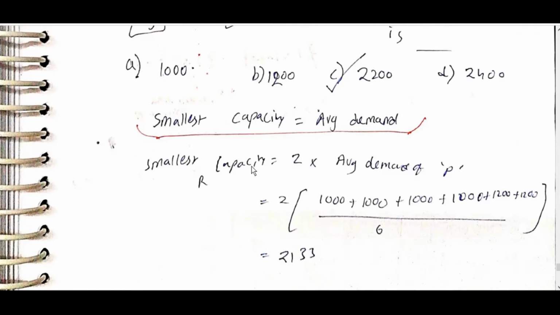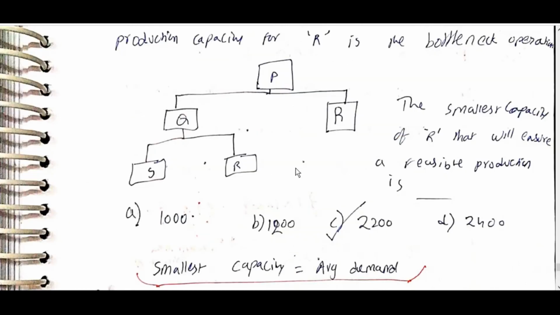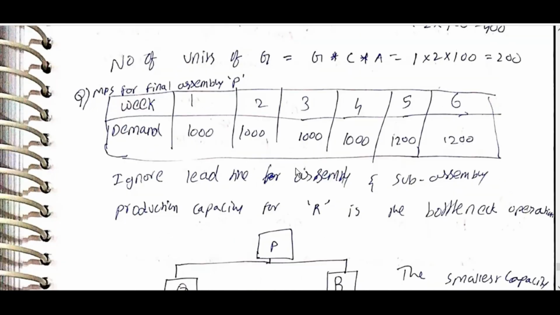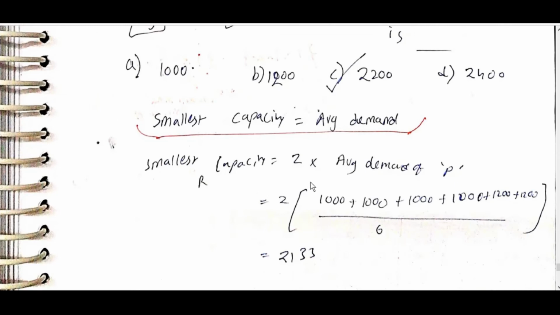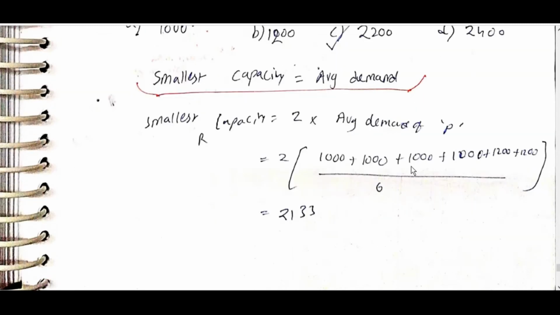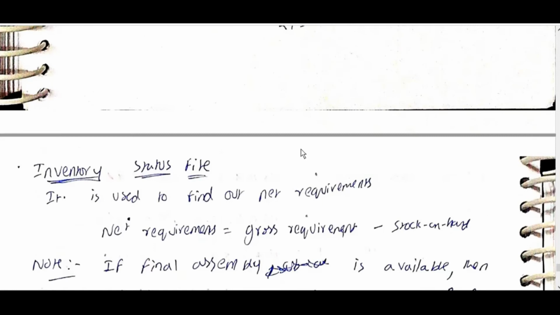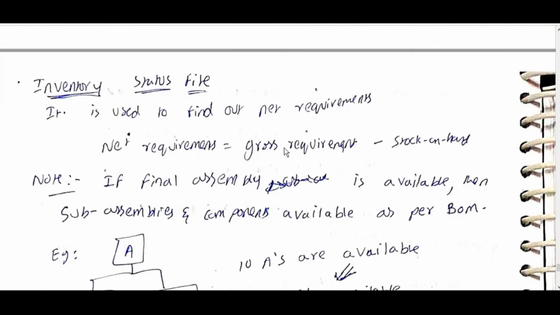So smallest capacity is equal to 2 into average demand, as here it requires R in two cases. 2 into average demand of P is equal to 2 into this average, 2133.